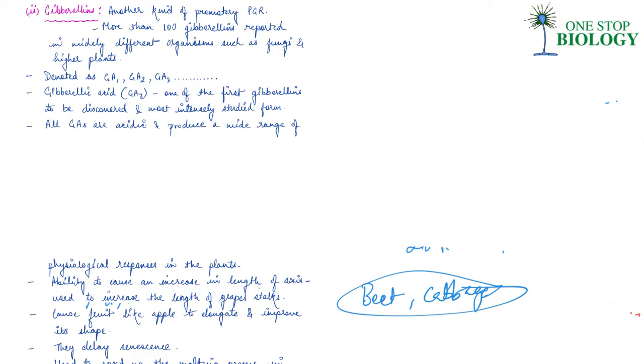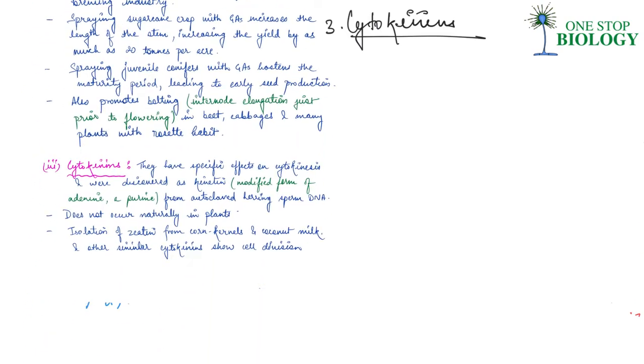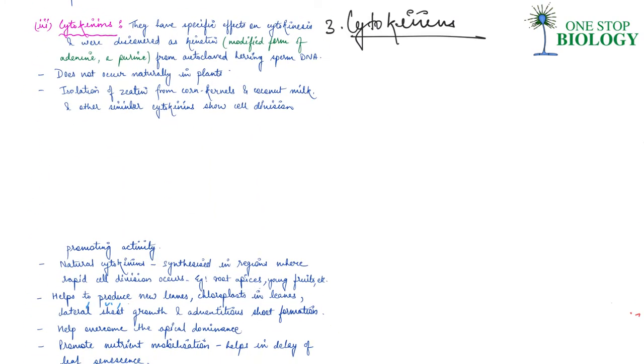Now, the third one that we have to study is cytokinins. Now again, cytokinins have specific effect on cytokinesis. The name itself has been derived from the process cytokinesis, and this was discovered as kinetin.